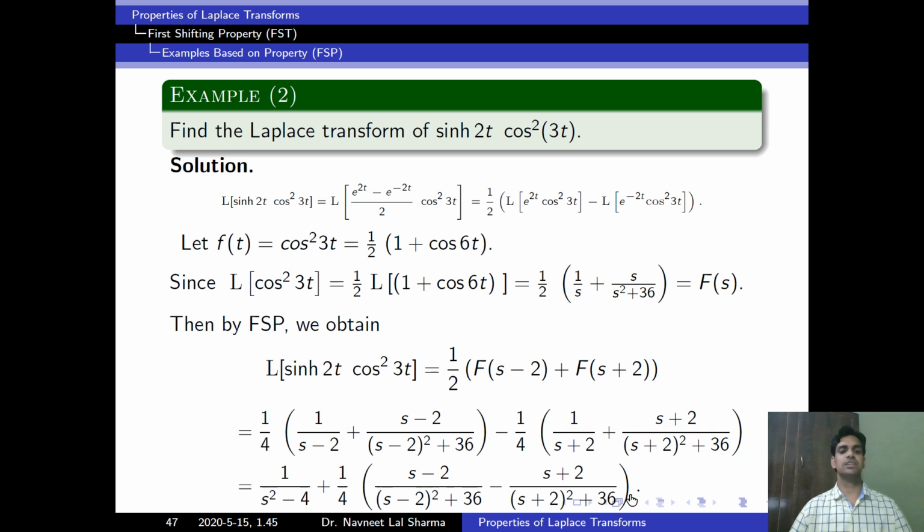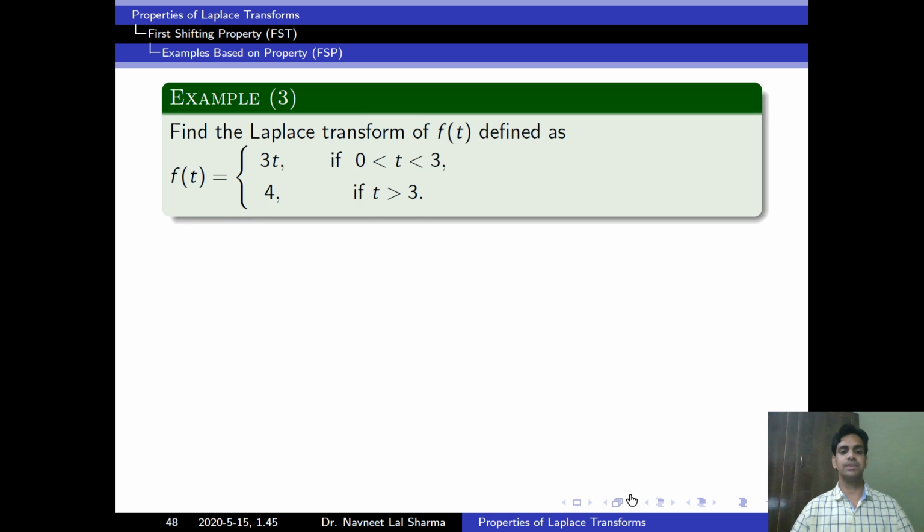Now we will study another question that is different from both examples. Find the Laplace transform of f of t, where f of t is equal to 3t when t lies between 0 to 3 and 4 when t is greater than 3. This function is discontinuous at the point t is equal to 3. Now question, how will we find the Laplace of this?